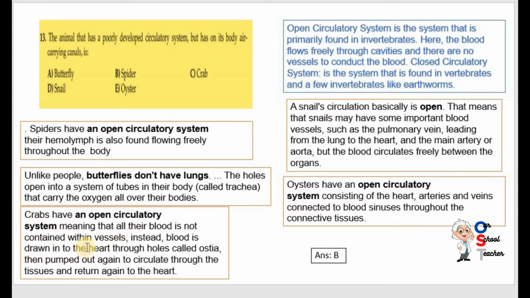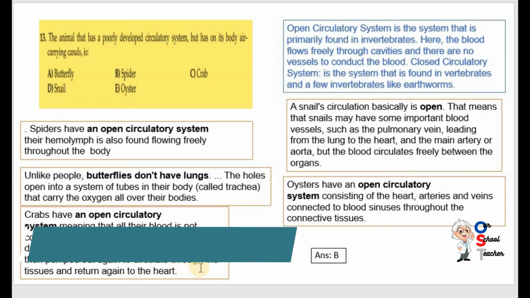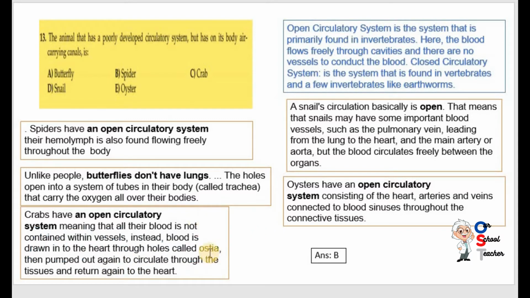Instead, blood is drawn into the heart through holes called ostia, then pumped out again to circulate through the tissue and return again to the heart. So they have ostia, they have trachea, they have freely moving canals, you can say.